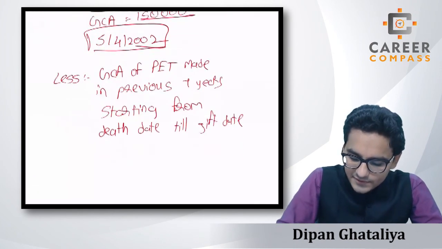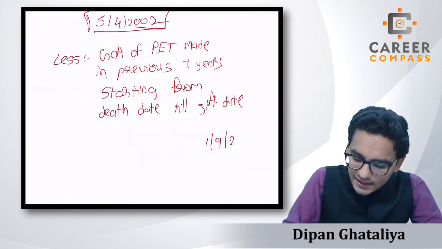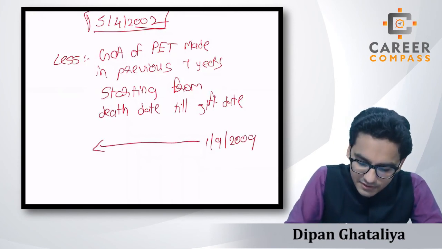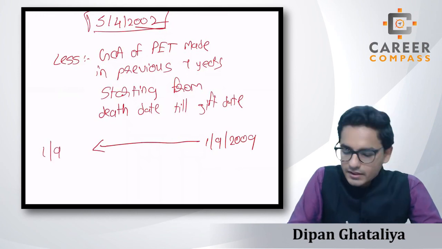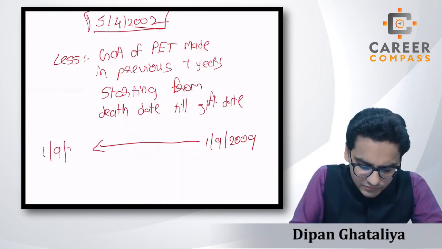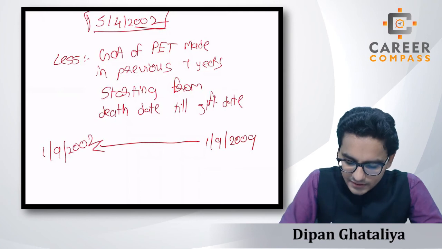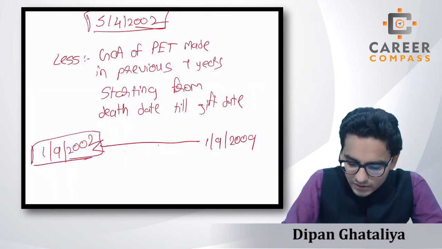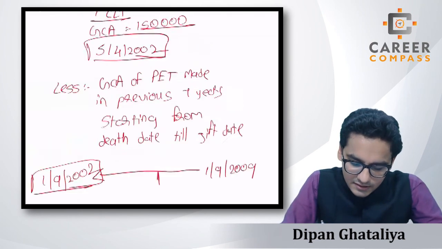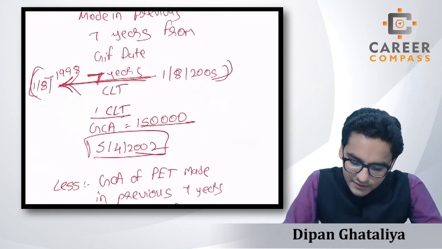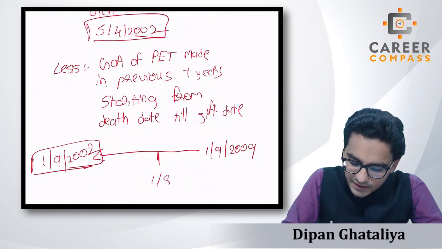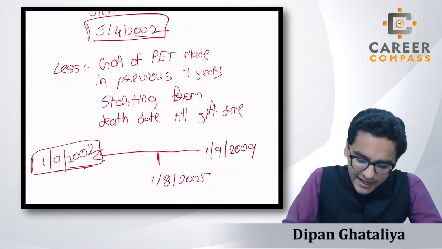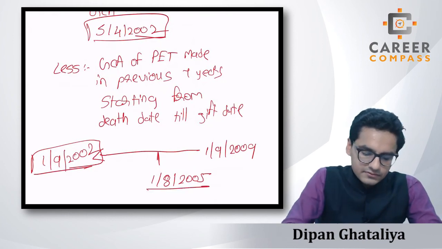The death date is 1st September 2009, students. We will calculate the 7 years from here, and it will be 1st September 2002. So here our timeline will start, and it will end on the gift date, which is 1st August 2005.